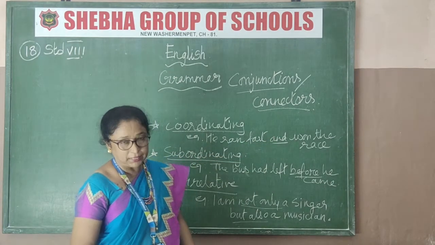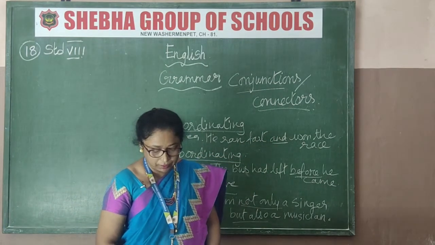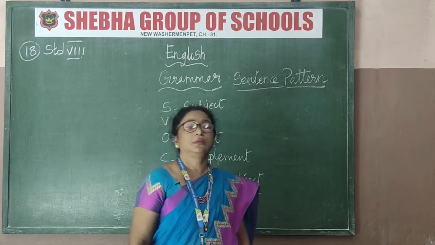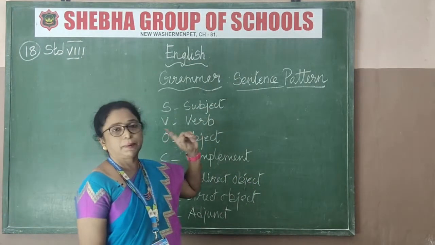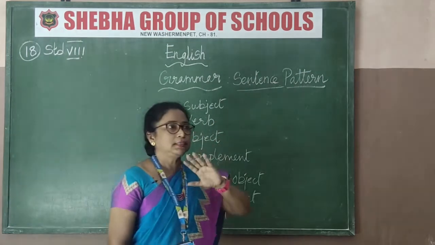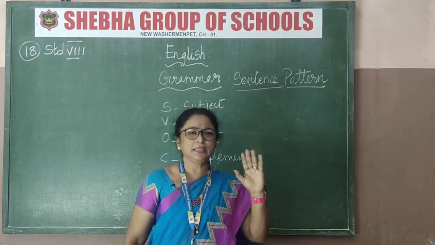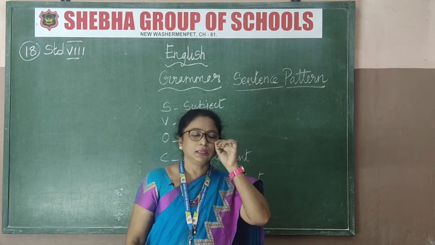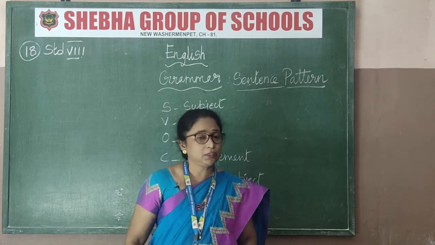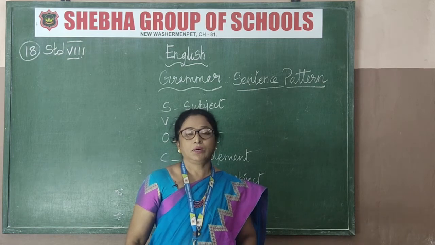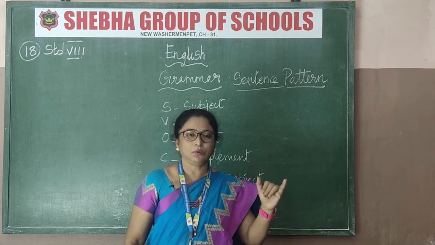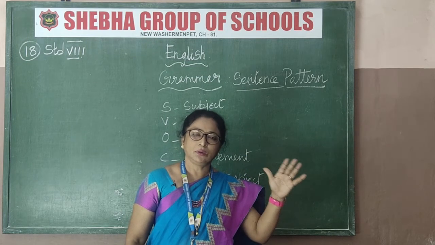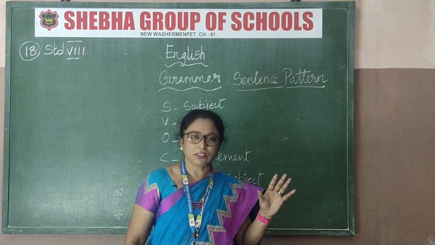It is given in page number 103 to 105, all the things. Now next I am going to explain to you about sentence pattern. What is sentence pattern? In a sentence, normally, what do you say? What are parts of speech? Just a recollection of whatever we have learnt previously. What are the parts of speech? Noun, verb, then adjective, adverb, pronoun, isn't it? All that is known as parts of speech, isn't it?